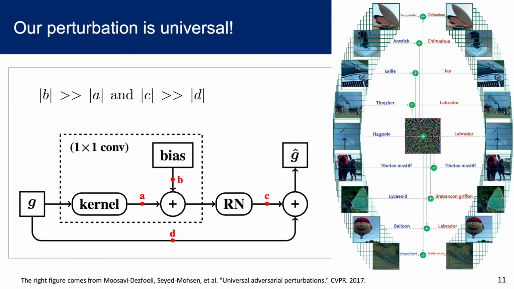Then we found our perturbations are universal, just like the right figure. For any images, after adding a fixed perturbation, the prediction result will be incorrect. Concretely, we found the well-trained gradient transformer module will output an almost fixed output, no matter what the input is. We found the value of B is significantly larger than A, while C is significantly larger than D. This indicates the input gradient G won't influence the output gradient G hat.